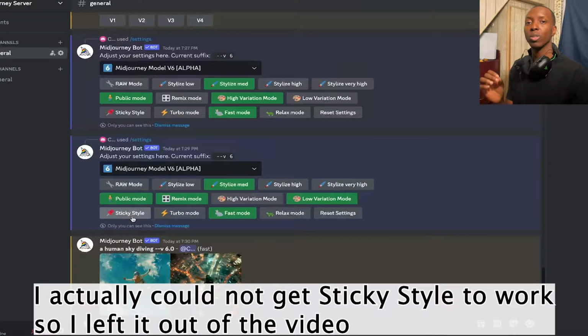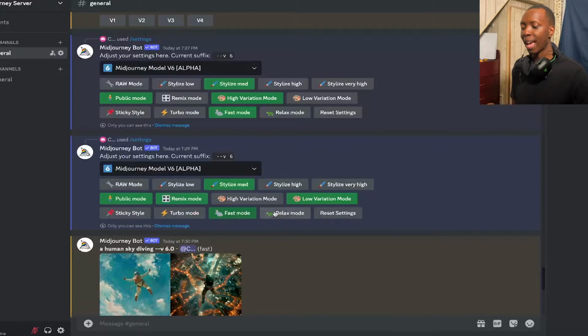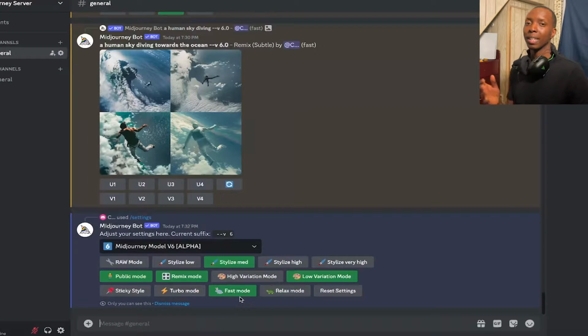Okay, so now going back to the settings, you have sticky style. That's something that we would use in the expert category, so we're going to leave this alone for a little bit. Then you have turbo, fast, and relax mode. Remember earlier I was telling you about how quickly your generations will come about? So by default it will be fast mode, but let's say you don't need it all that fast. You could put it in relaxed mode, or if you want it super fast, you could put it in turbo mode. But just know turbo mode uses twice as many credits, so you get it faster but you spend twice as much.